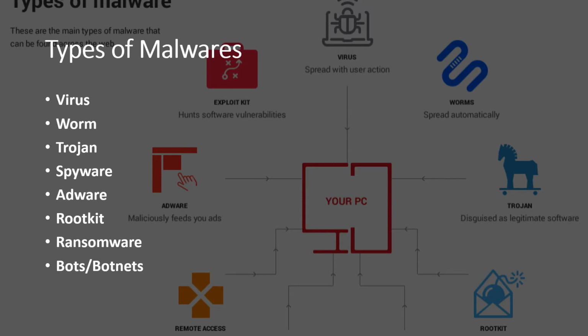So next is types of malware. We have already discussed virus, worm, trojan, spyware and adware. Next is rootkit. A rootkit is mainly designed to infect a target PC and allow an attacker to install a set of tools that grant him persistent remote access to the computer. It allows an attacker to get access to and steal data from the user's machine without being detected for a long period of time.